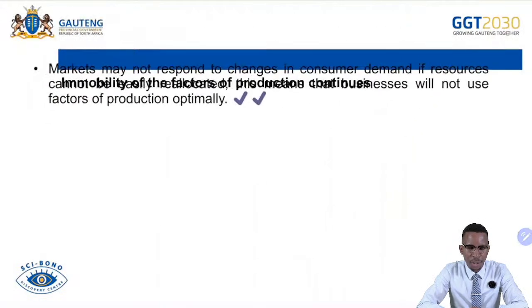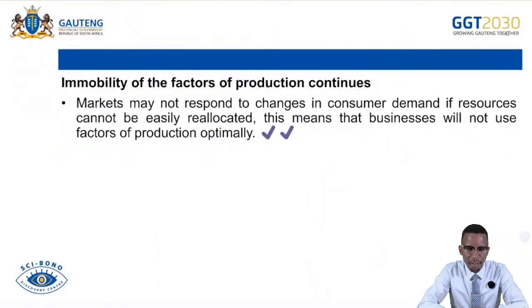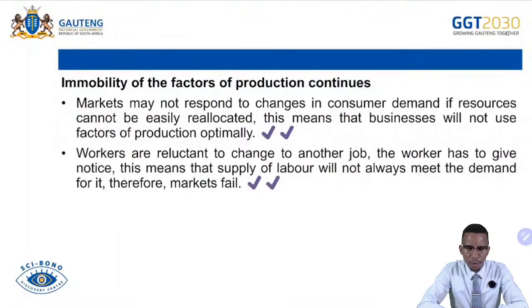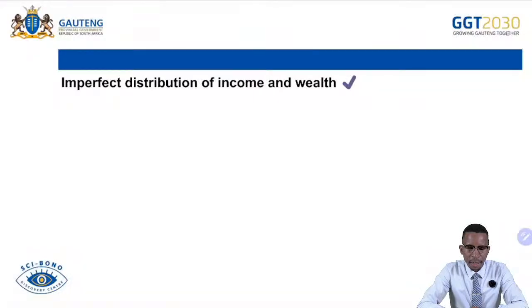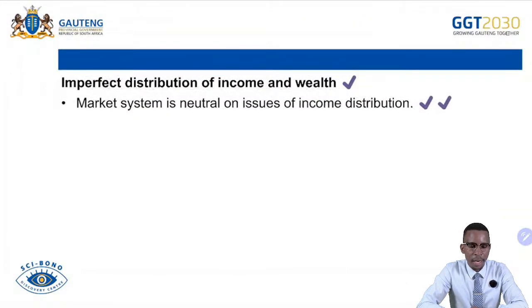And then it continues, immobility of factors of production. I think I've covered it all here as for immobility. And then imperfect distribution of income. We know that income is unfairly distributed, and we know that if the initial income distribution is unfair, the final will also be unfair. So this will result in inequalities existing in the country or in the market.